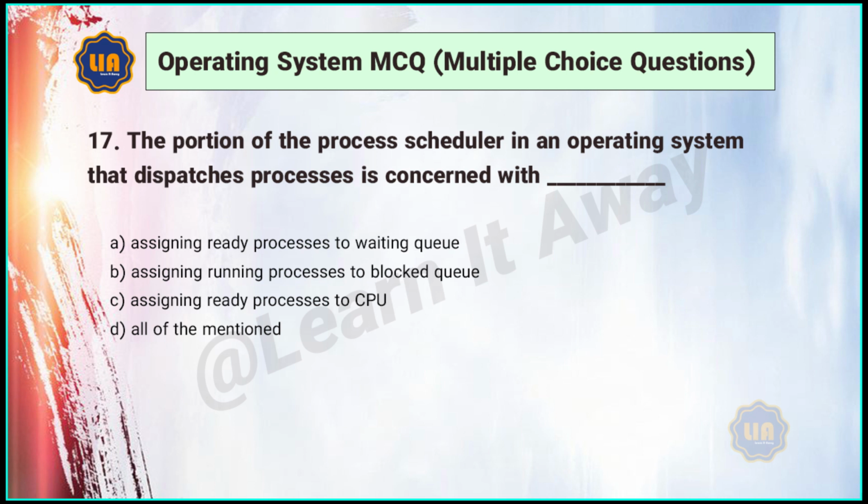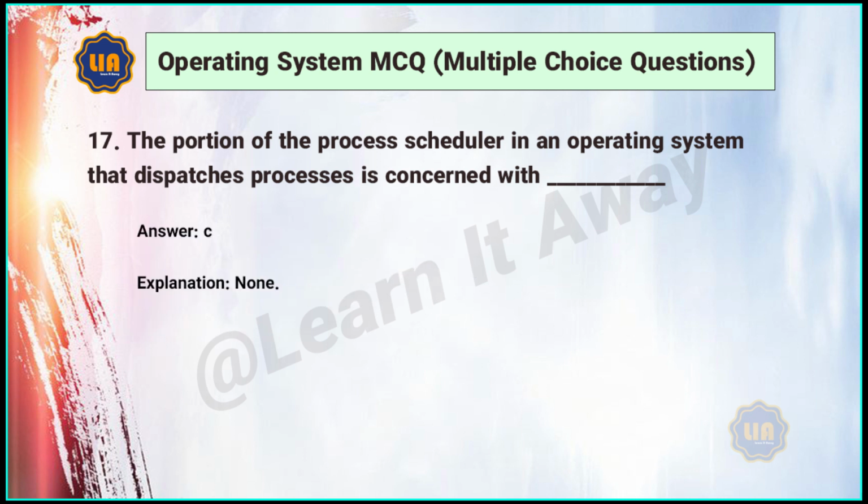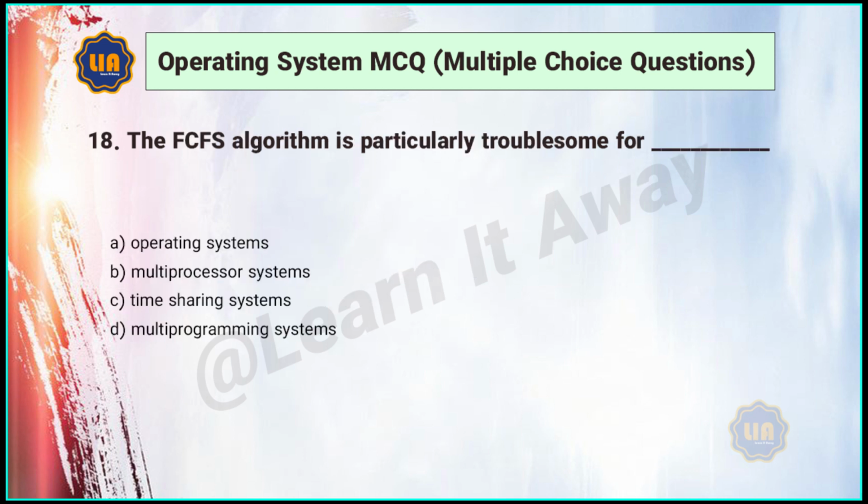17. The portion of the process scheduler in an operating system that dispatches processes is concerned with: A. assigning ready processes to waiting queue, B. assigning running processes to blocked queue, C. assigning ready processes to CPU, D. all of the mentioned. Answer: C.